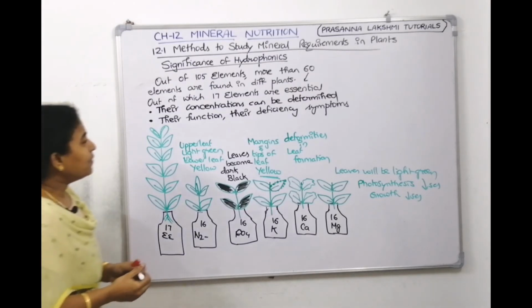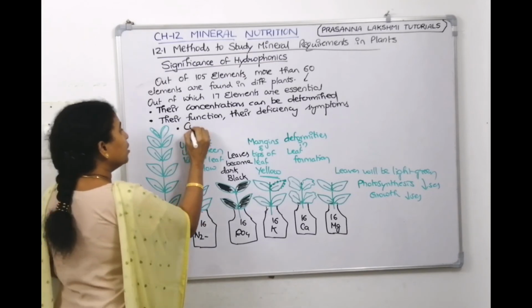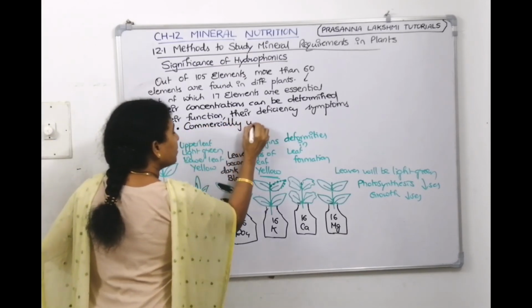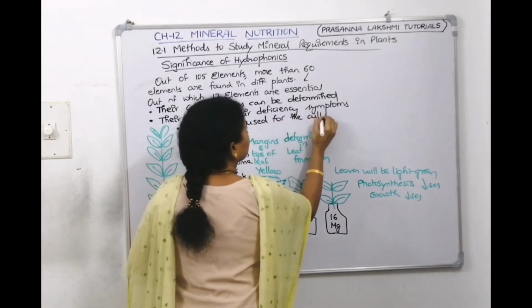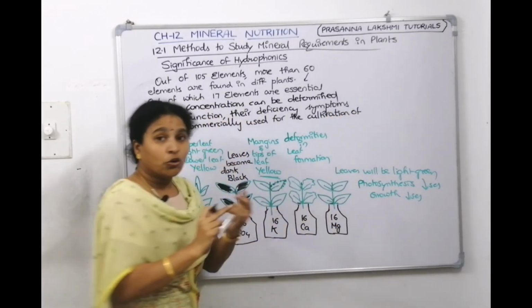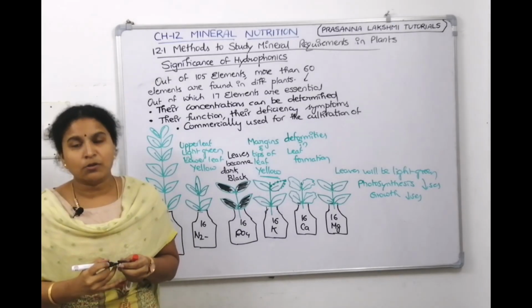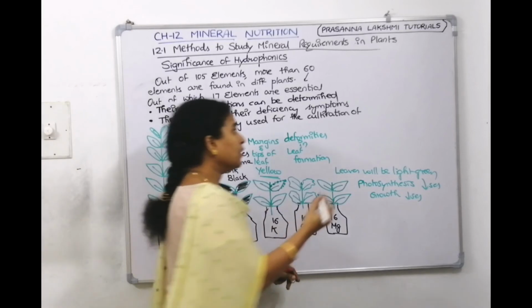Right? Then we can also tell one more point, that hydroponics is commercially used for the cultivation of tomatoes, seedless cucumber and lettuce. Nowadays we are using this hydroponics technique for cultivation of 3 plants.